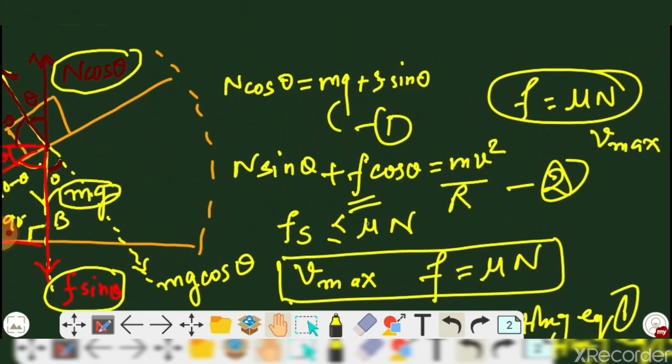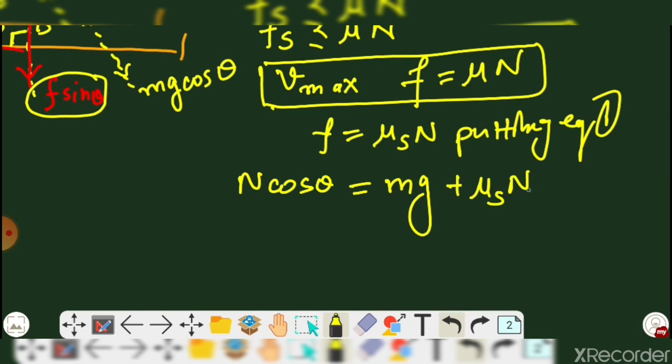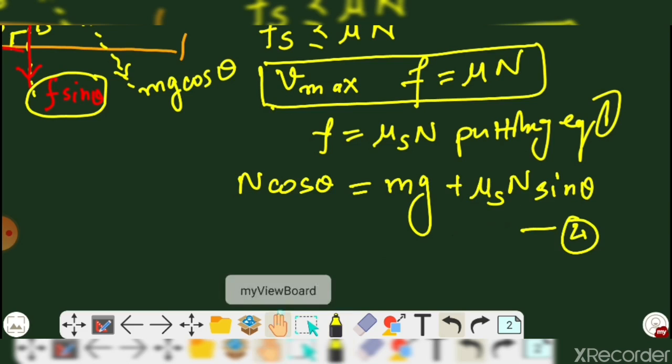And what is the equation 1? That is n cos theta equals mg plus sin theta. Fine. So now n cos theta is equal to mg plus mu s n sin theta. So that is our fourth equation.